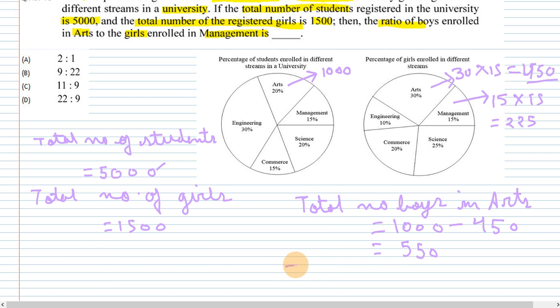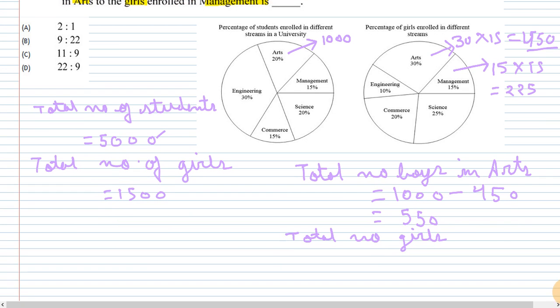So the total number of girls in the management stream is 225.